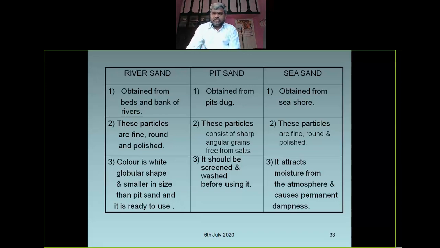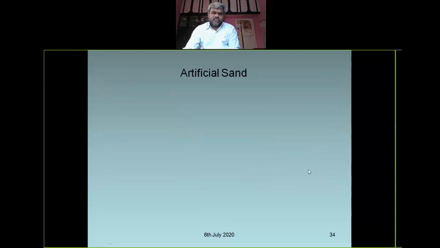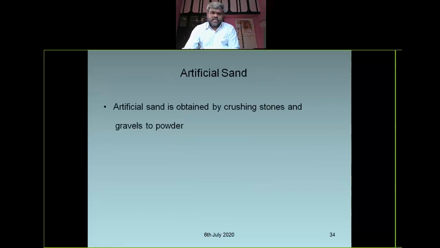So, if you see the sea sand, it attracts moisture from the atmosphere and causes permanent dampness. Even efflorescence also sometimes attacks. Right. So what is artificial sand? See, artificial sand is obtained by crushing stones and gravels to powder.